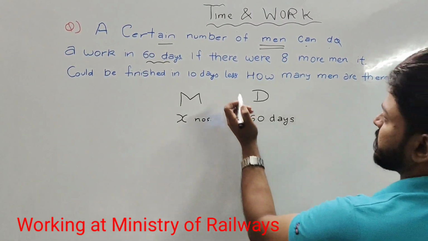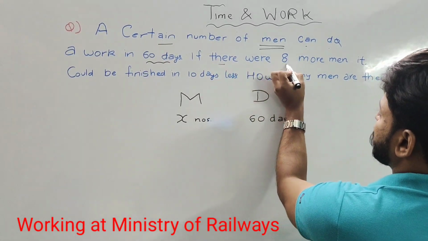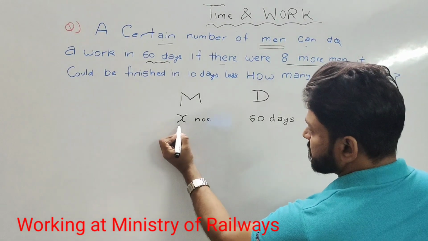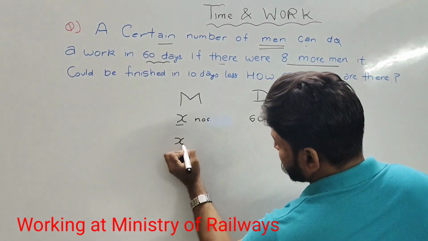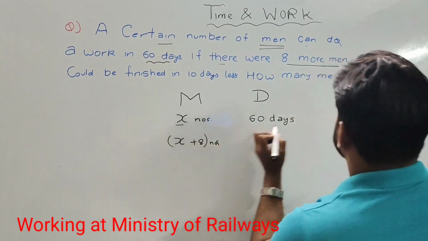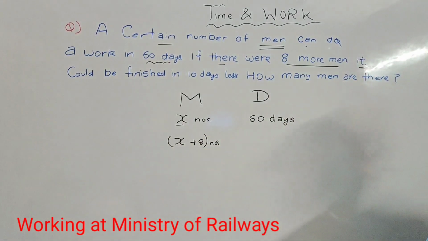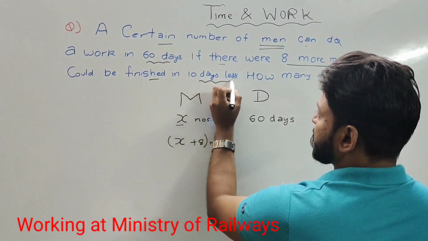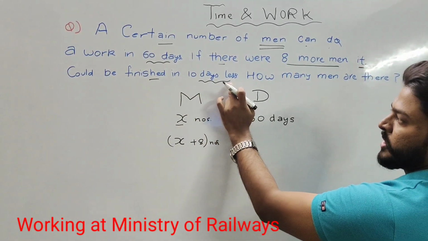Let us see the second statement. If there were 8 more men, it means instead of x, we have x plus 8 men, working on the same work. It could be finished in 10 days less. It is important. This is an accident-prone area.